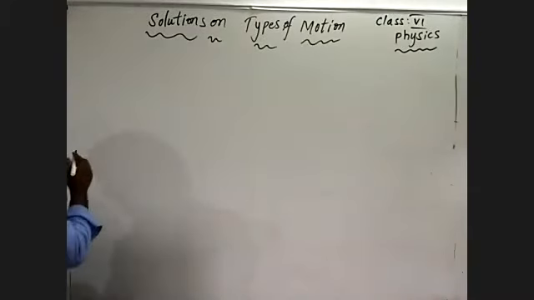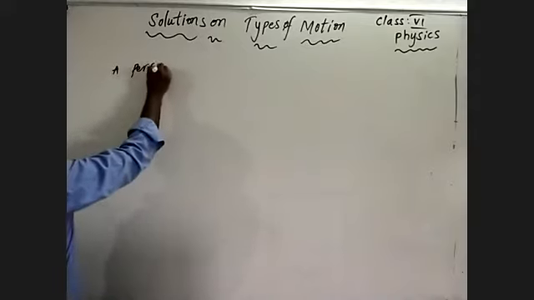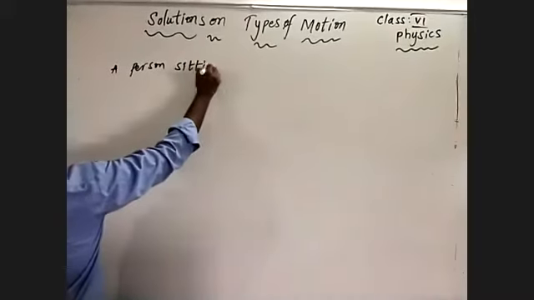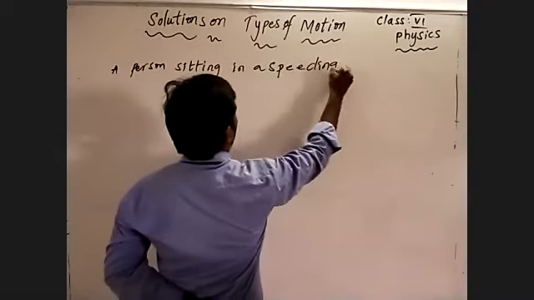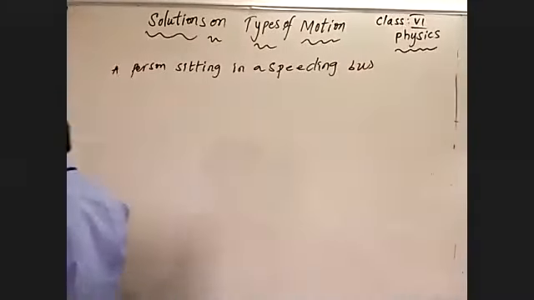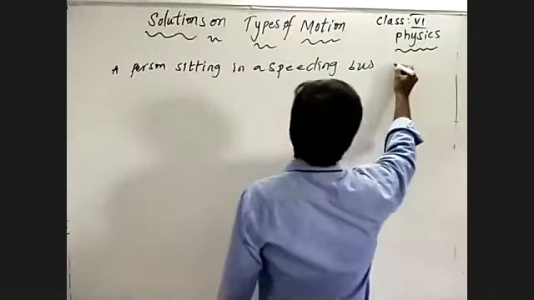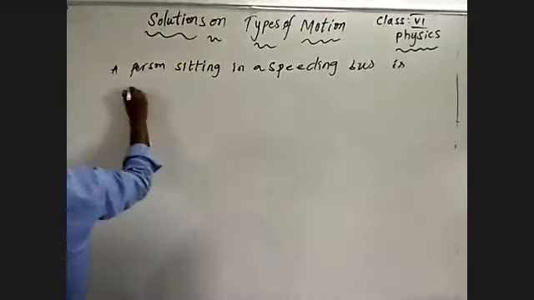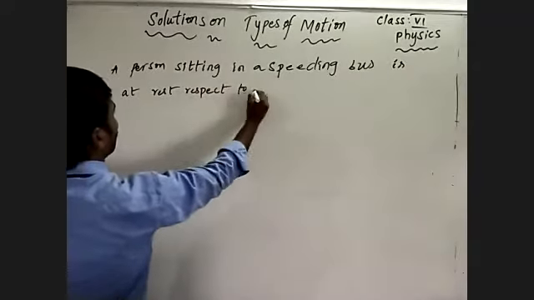A person sitting in a speeding bus is at rest with respect to what?